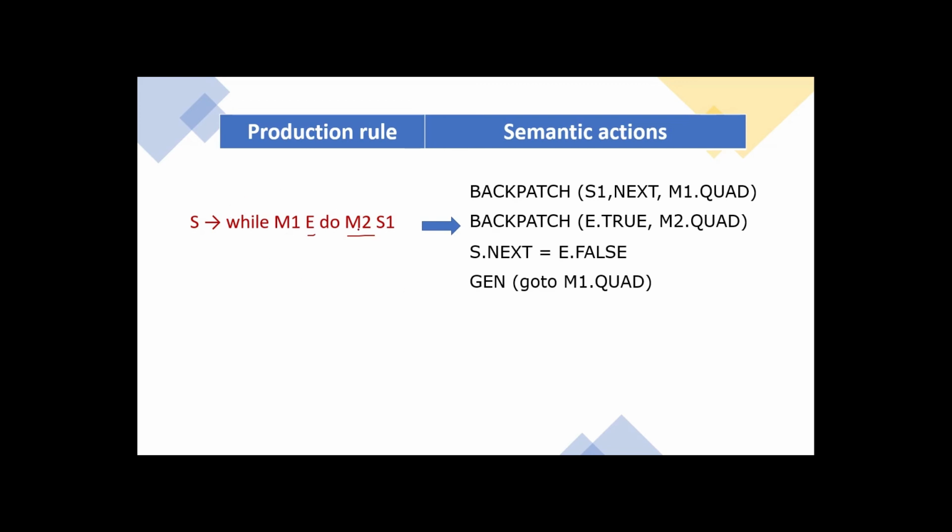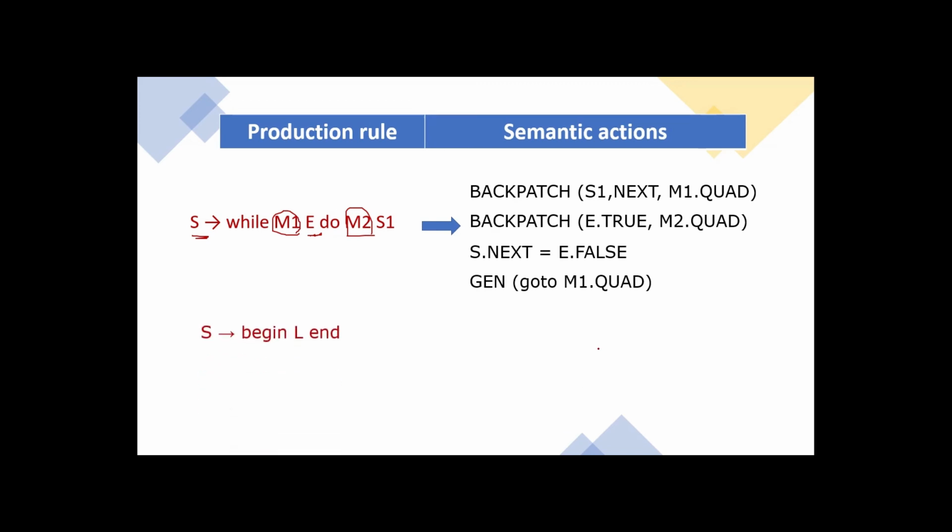So in the while loop, for the first time, it will execute the M1 statements, then it will check the expression. If the expression is true, the statements within M2 will be executed. Then if the expression is false, it will go to S.next. So this is the semantic action rule for the while statement.